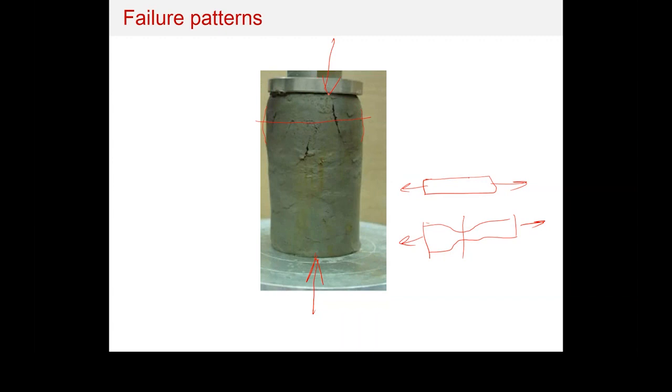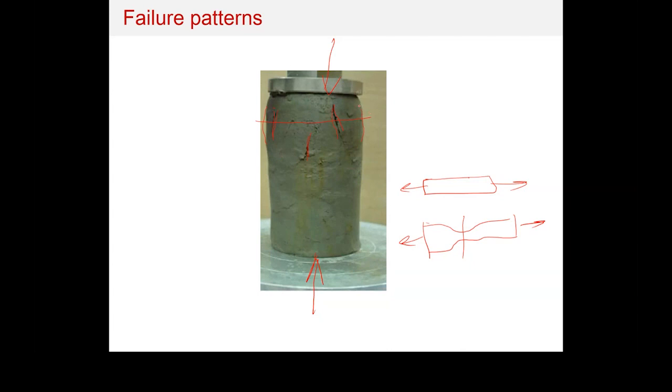So basically this is failing due to the normal stress. It's not failing because of the shear. And if you look into these cracks, more or less the cracks look vertical. I mean, it is not ideally vertical, but remember that this is also a three-dimensional photo. So if you look into the sample itself, you'll see that these cracks are pretty much parallel to the axis of the sample. And they are distributed across the entire surface.